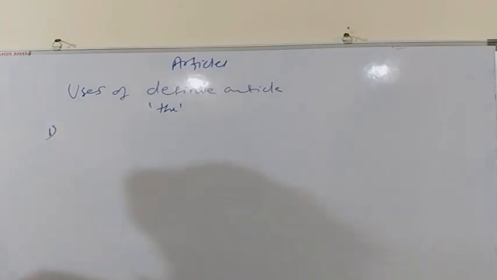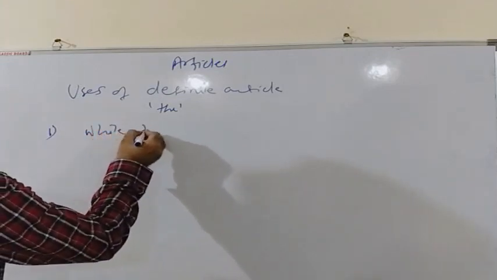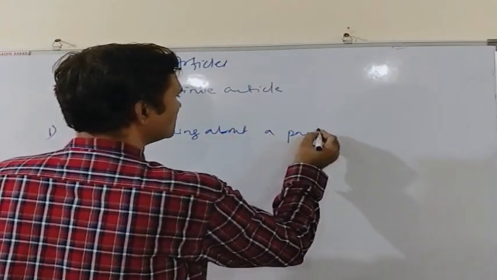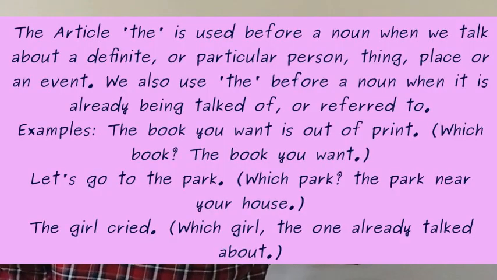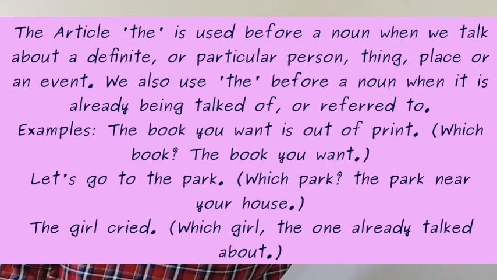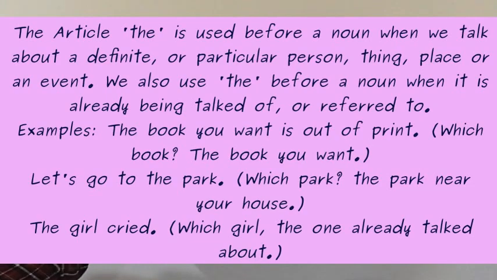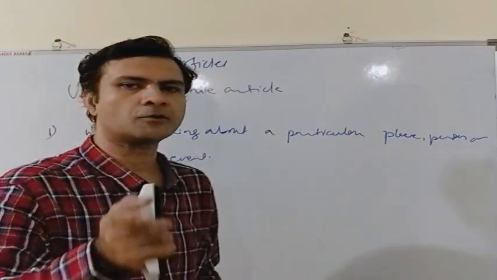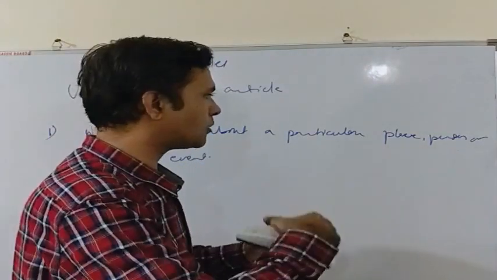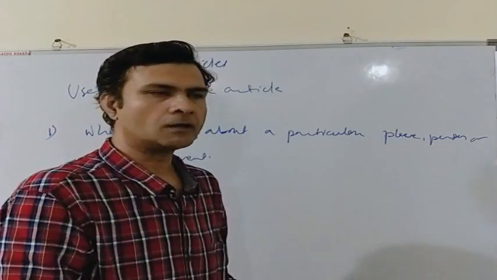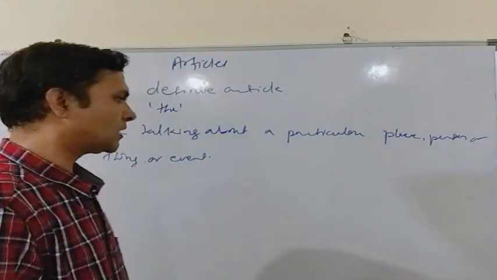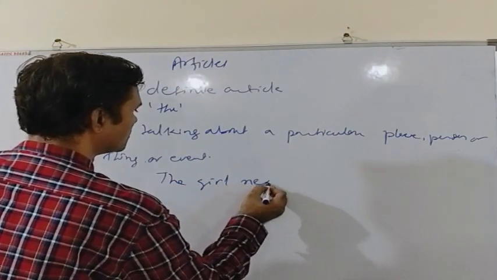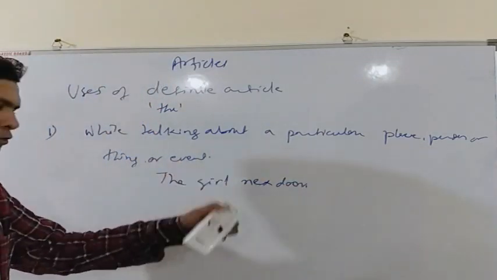The first use of the is while talking about a particular place, person, or thing or event. When we are talking about a particular place, person or thing, or when we are talking about such person or place or thing which is already being talked about, then we use the before the noun. As for example, the girl next door. The girl who lives next door.